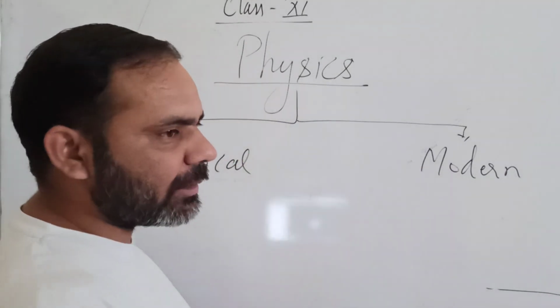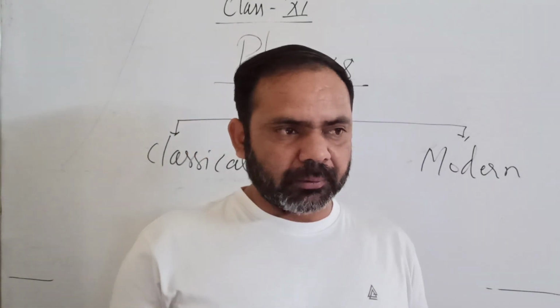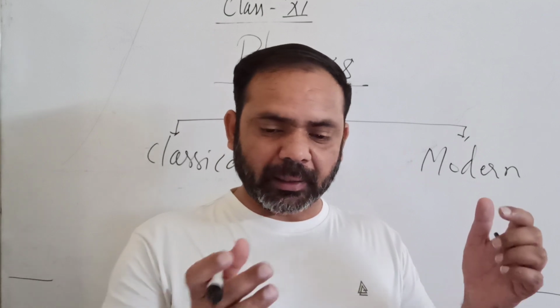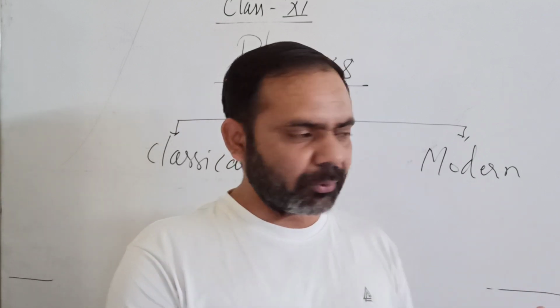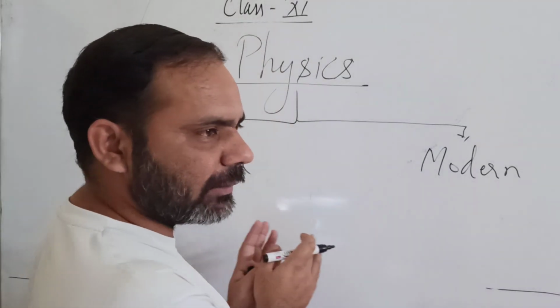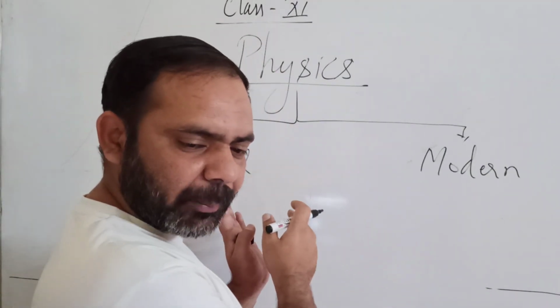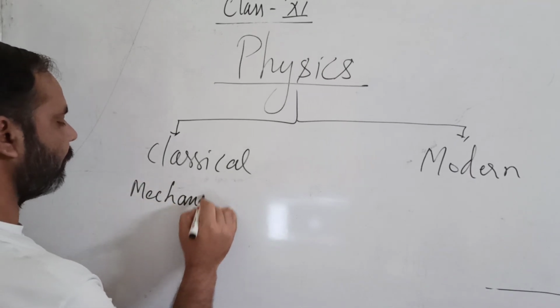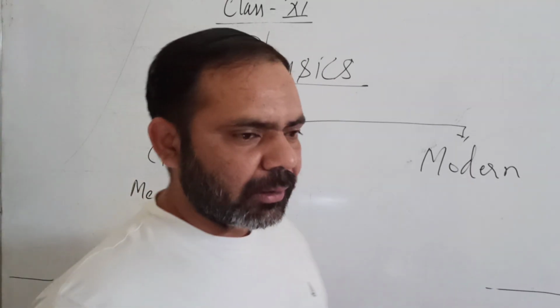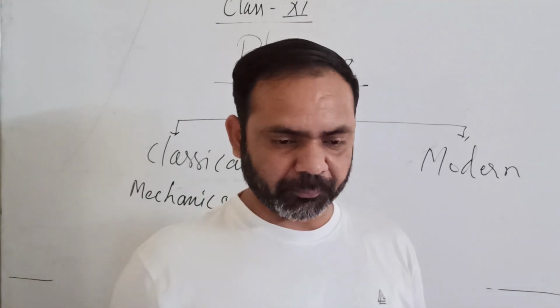Classical means the older part. Most of the work done earlier than the 18th century is considered classical physics, and most of the work during that period was done on mechanics. Mechanics means the study of motion.